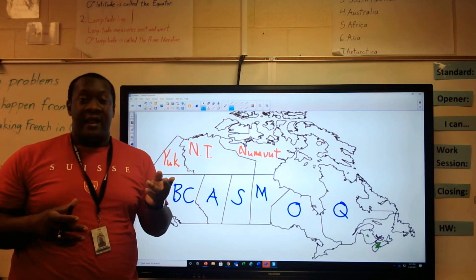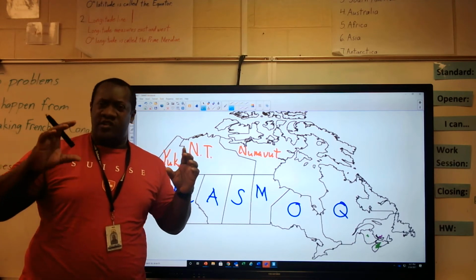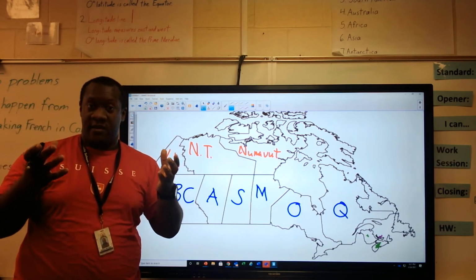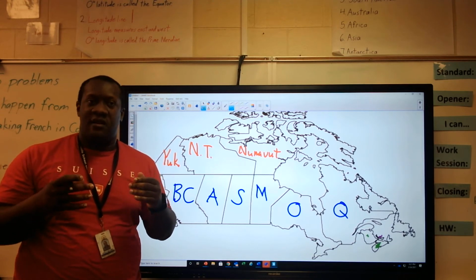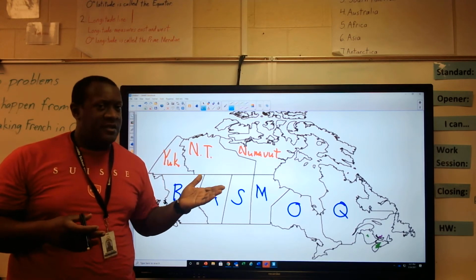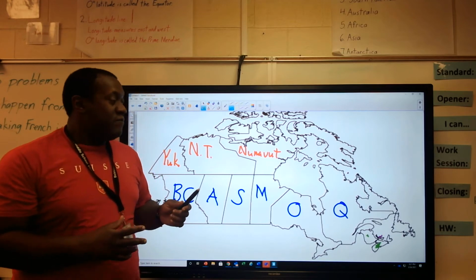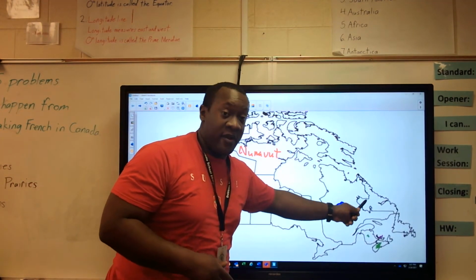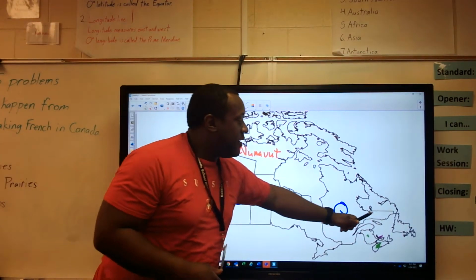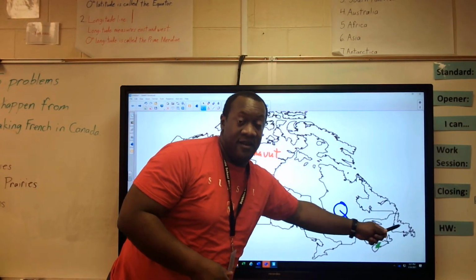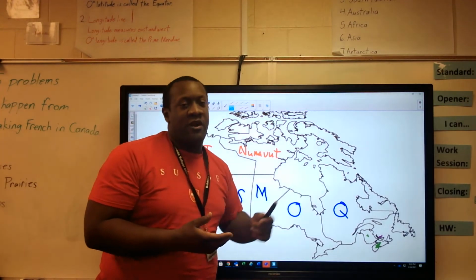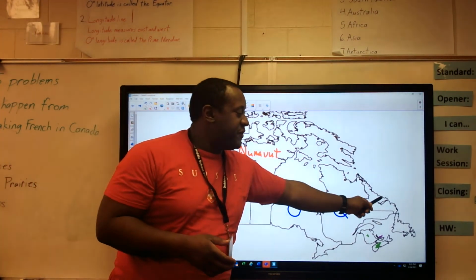Newfoundland and Labrador. So that's telling you these are 2 different places, correct? But yet we know they're one province. So what's the only province that we have in Canada that has 2 different places? You have the mainland area that's connected to mainland Canada, and then you have the island. The name should give away which province it is, all right? So this is Newfoundland and Labrador.